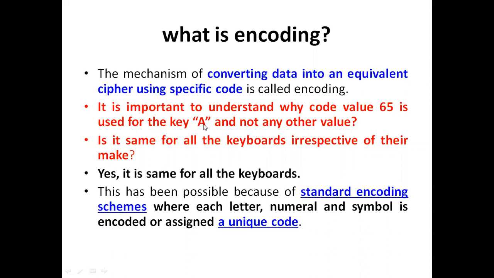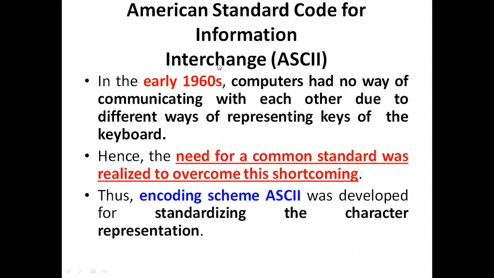For A, the Unicode mentioned is 65. And the simple definition to remember for encoding is: converting the data into an equivalent cipher using a specific code is called encoding.